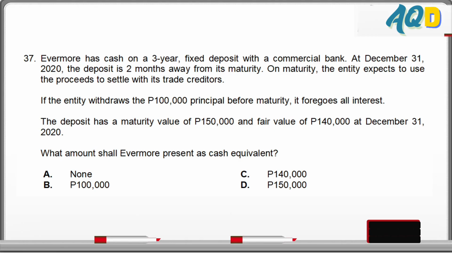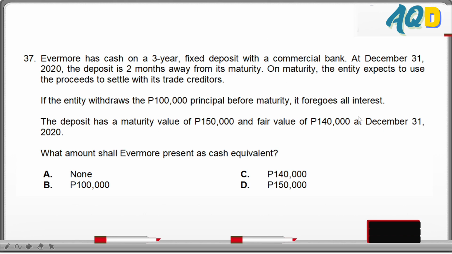It seems to say that this is a cash equivalent. However, there's a very important requirement for this instrument. Its original maturity is 3 years. To be a cash equivalent, it must be acquired 3 months before maturity. Nothing in this problem says that.